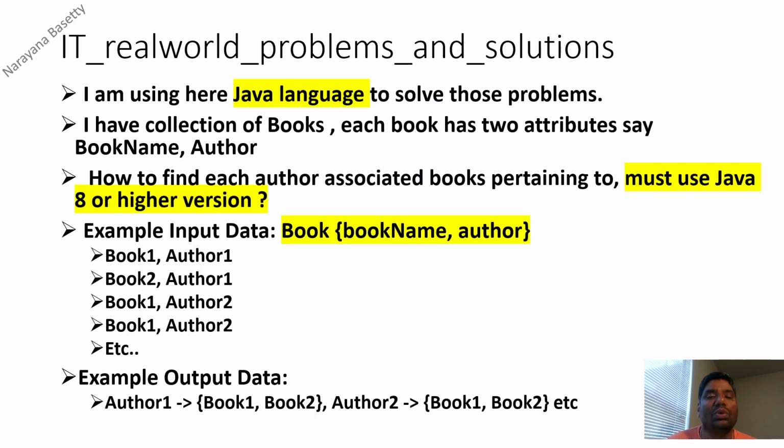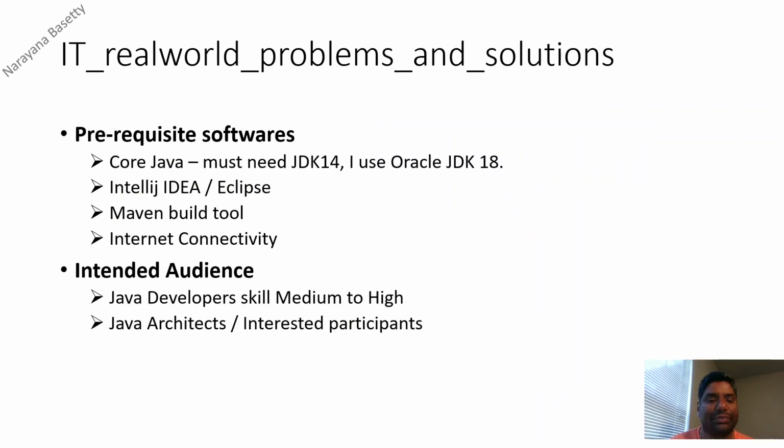How am I going to build this real-time logic in the simplest way rather than the complex way? Because to build this kind of example output, old editions of Java take a lot of boilerplate code that can be avoided if we work with Java 8 or higher versions.